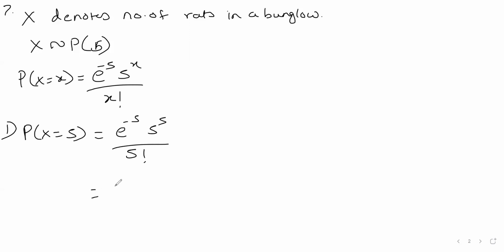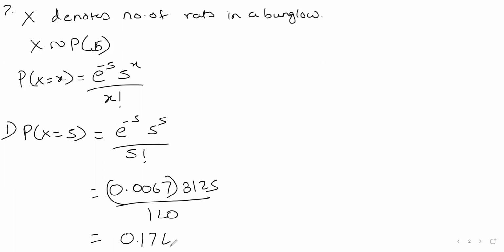e raised to minus 5 is given 0.0067 into 5 raised to 5 is 625. Oh, sorry, 5 raised to 5 is 3125. 3125 upon 120. So you can solve this and find out the answer. It is 0.1754.